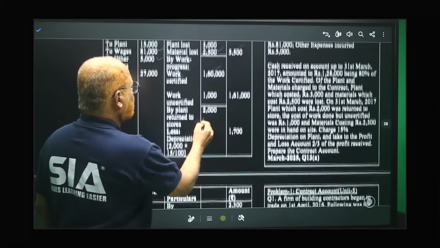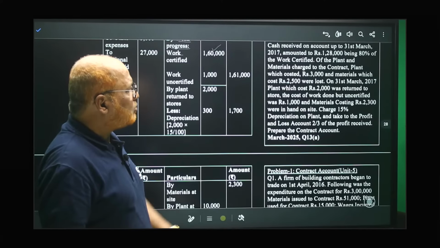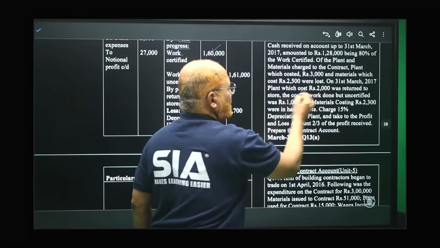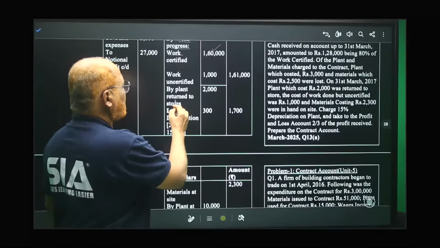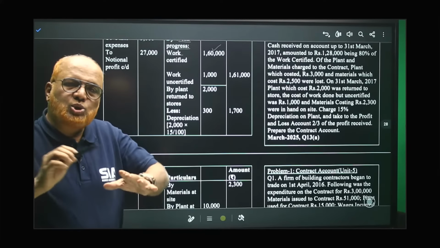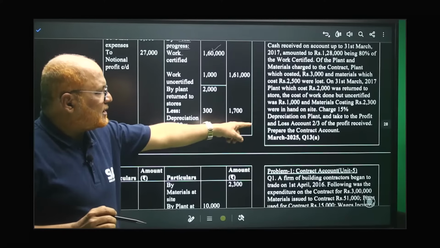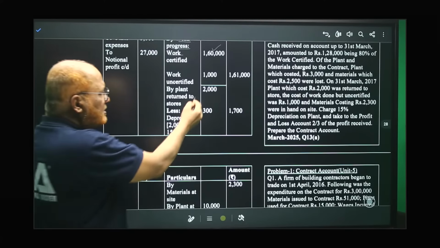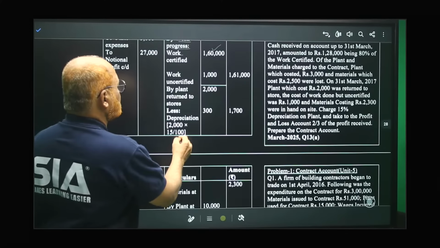Now, apart from that, plant returned to stores. In the problem it is given that some plant was returned to stores on 31st March. Plant which cost 2,000 was returned to store, right? Here 2,000 on the credit side. Then plant returned to stores, less depreciation. Actually, the plant was used throughout the year, so we have to provide depreciation at the rate of 15%. So 15% of 2,000 comes to 300. Deduct 300, 1,700 is the plant returned back to stores.